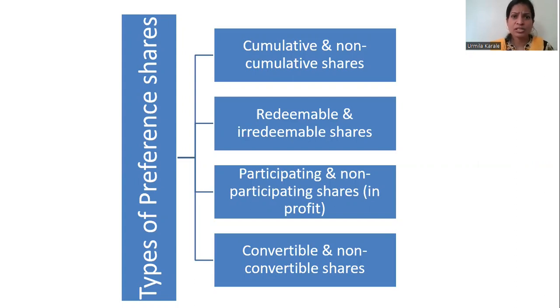So if company is not paying dividend, then dividend payment will keep on getting added up. So the company will have to pay together the dividend payment that is pending for 2-3 years. Such kind of shares refer to as the cumulative shares. Non-cumulative shares, where such provision doesn't exist, means company will pay dividend only for that year. If company doesn't pay this year, means company will be paying only for the next year and not for this year. Okay. So redeemable and irredeemable.